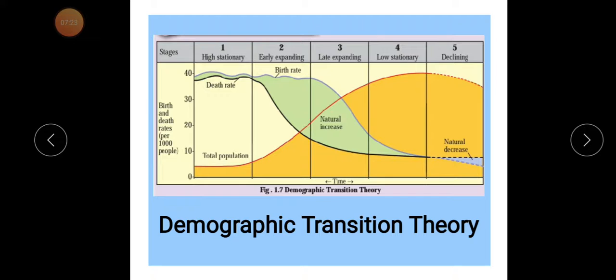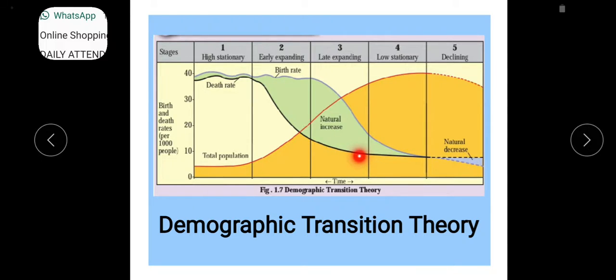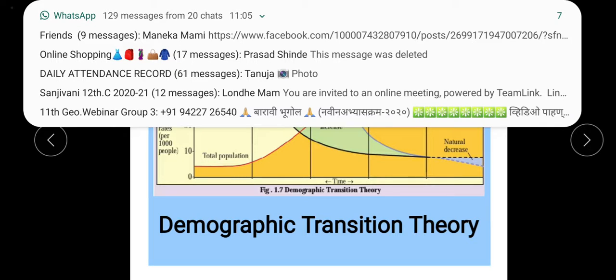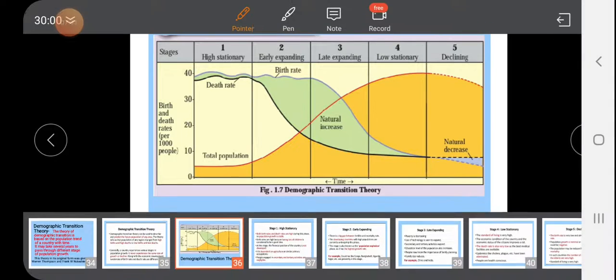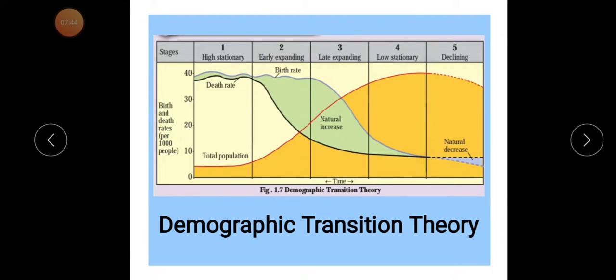That's why the death rate is totally low and the birth rate also declines. Then in the fourth stage the natural growth of population is very less because the birth rate and death rate come together and are equal. So there is a very low birth rate and very low death rate.